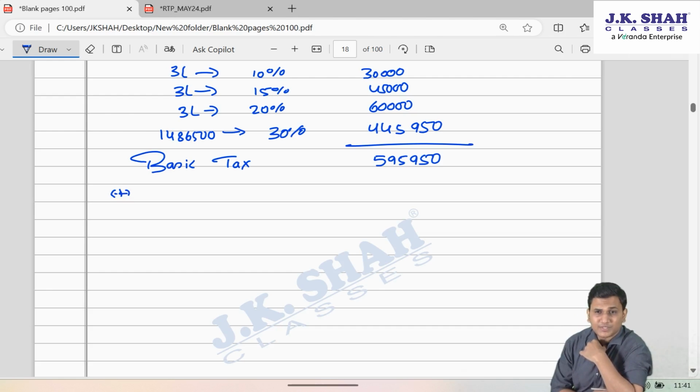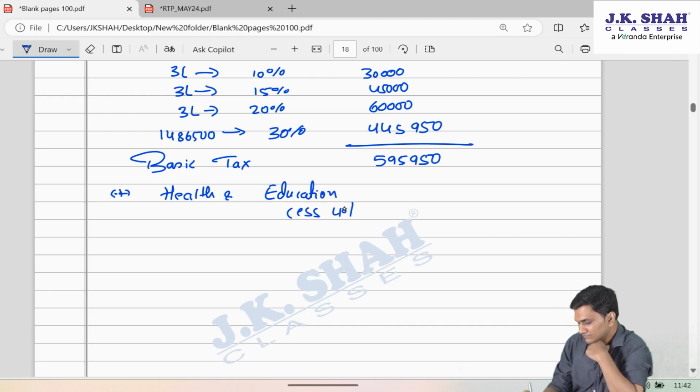Will surcharge be applicable? No. For an individual, surcharge is applicable above 50 lakh. The total income is only 29 lakh here. Will rebate be applicable? No. Rebate is applicable only if the total income is less than or equal to 7 lakh. So no surcharge, no rebate. However, health and education cess, 4%, that will be applicable.